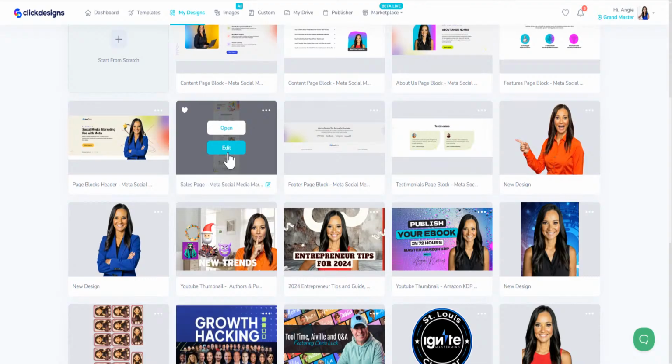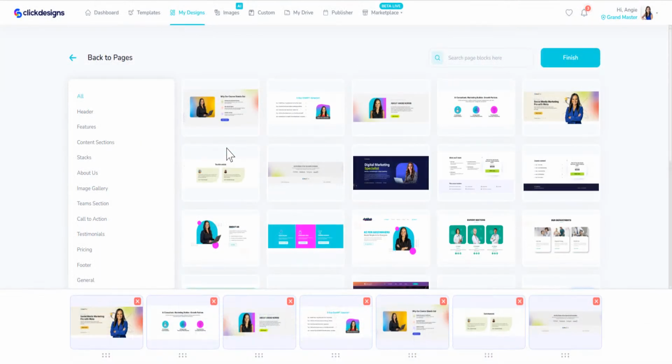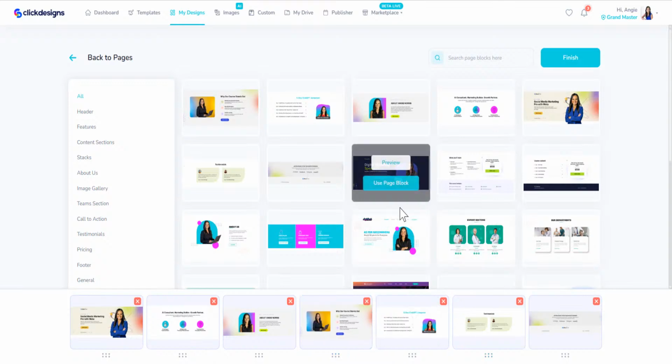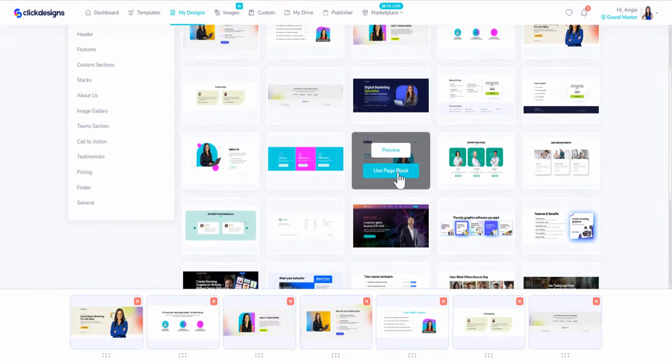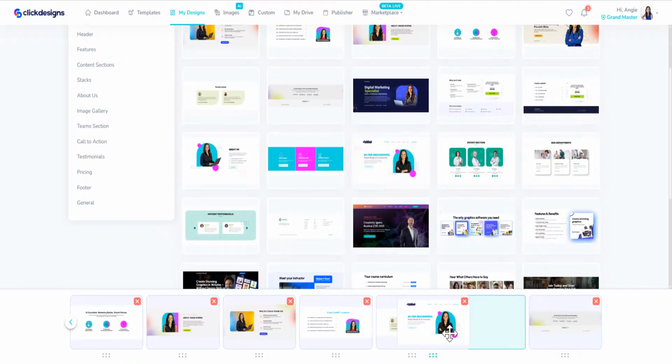Okay, so now we can go back to here and click on edit. And now we have all the ones that we edited, right? And then you can move these around. So see how you can move these around down at the bottom? I can move them all around. I can even add other ones here. So if I wanted to use this block, click on use block here, and it'll add it right here. So here I am. So let's put me right there.